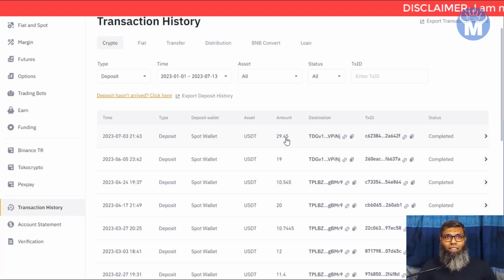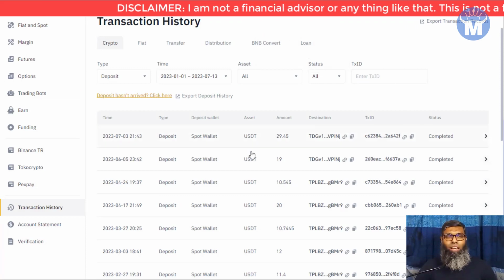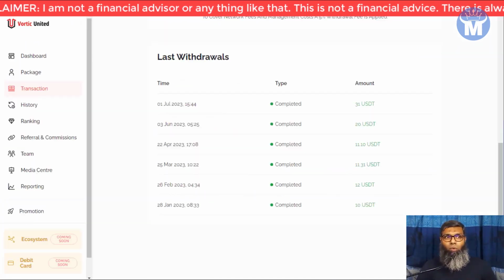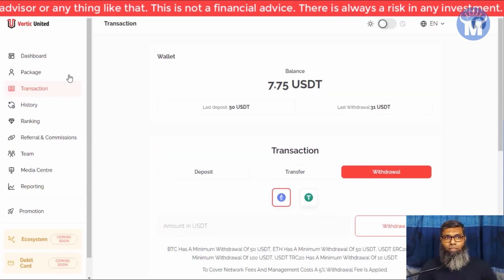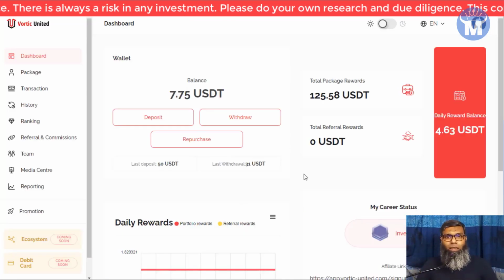This is real. I'm not just taking screenshots. These are all real. So these sites are really working great. Both of these sites, WeShareAbundance and Vortic United, are working really great.